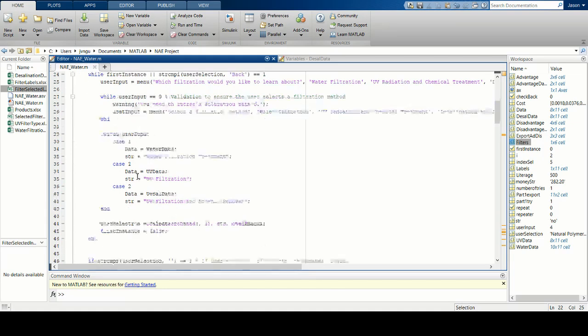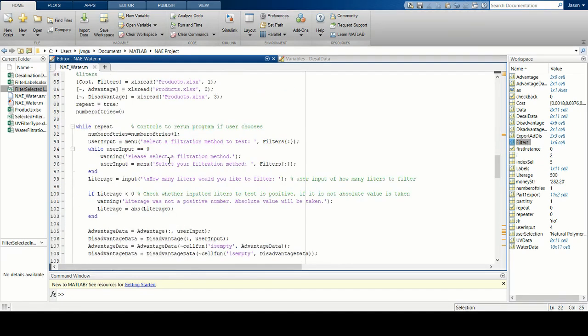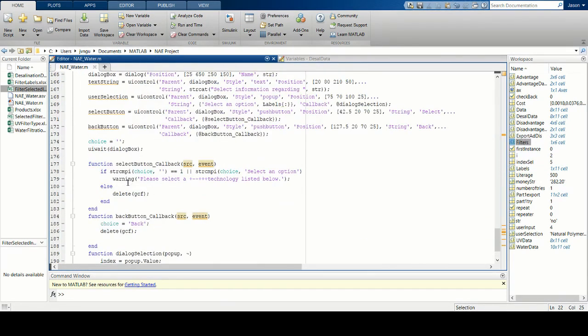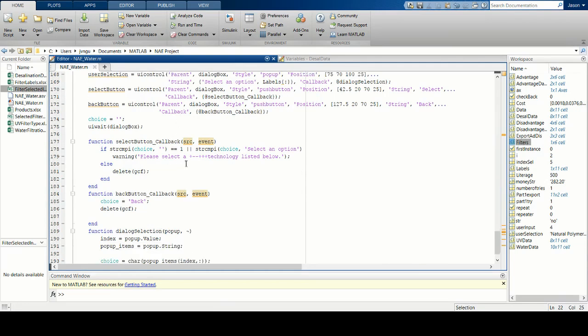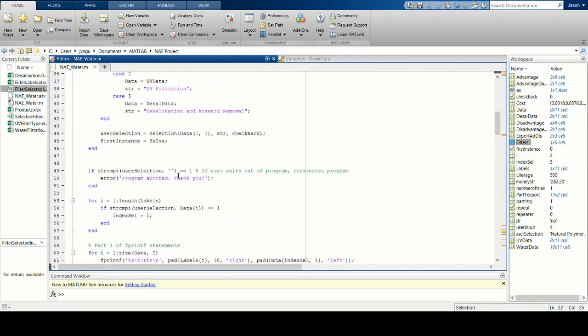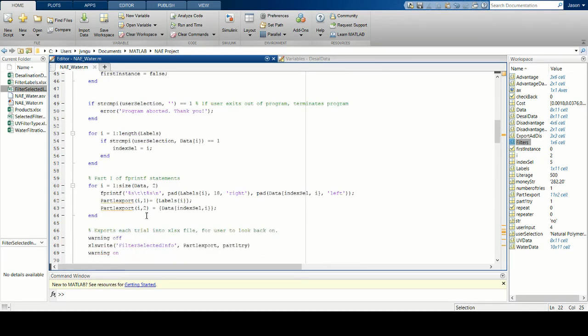User selection enters a function which collects data for a UI output. The scroll-down menu allows the user to access a variety of filter types for that specific type of filter. If the user wishes to return back to the filter selection screen, the user may select the back button. This filter information will then be reflected in filter selected info as stated previously and prints out a table with the respective filter information.